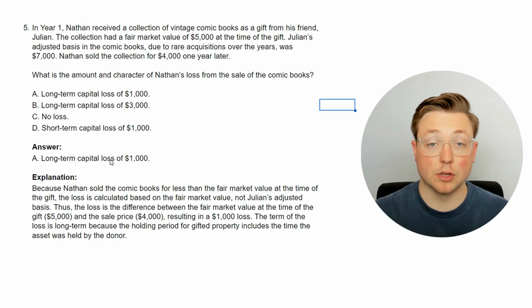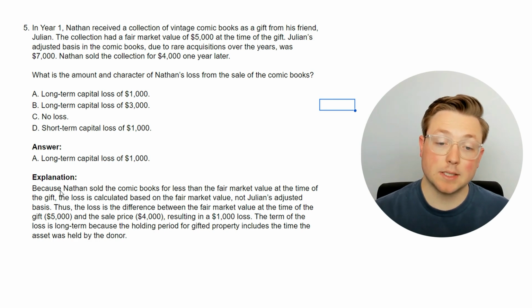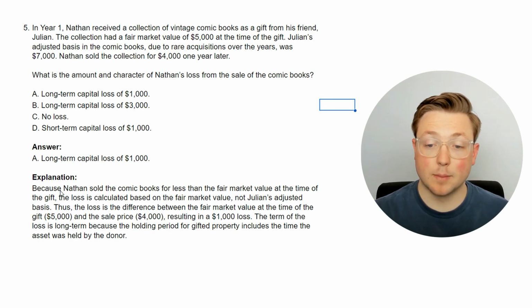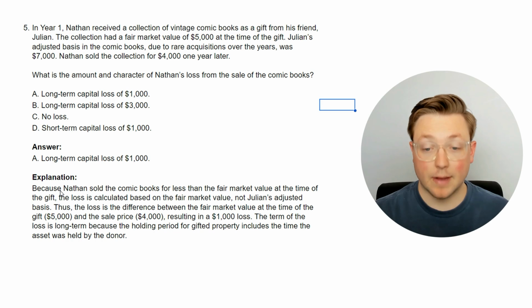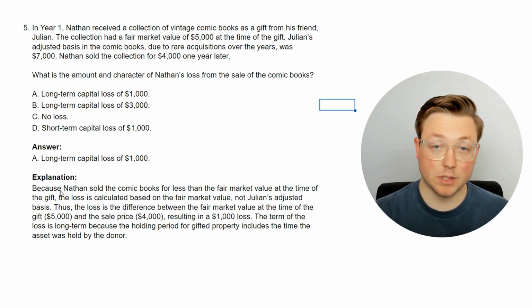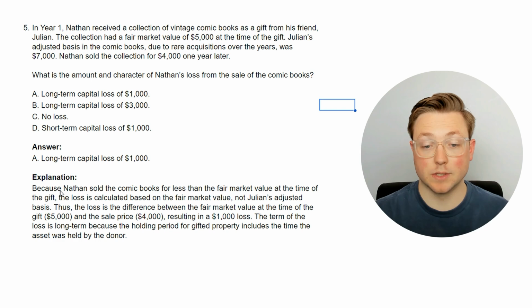So a long-term capital loss of $1,000. Because Nathan sold the comic books for less than the fair market value at the time of the gift, the loss is calculated based on the fair market value, not Julian's adjusted basis. Thus, the loss is the difference between the fair market value at the time of the gift, which is $5,000, and the sale price, which is $4,000, resulting in that $1,000 loss.